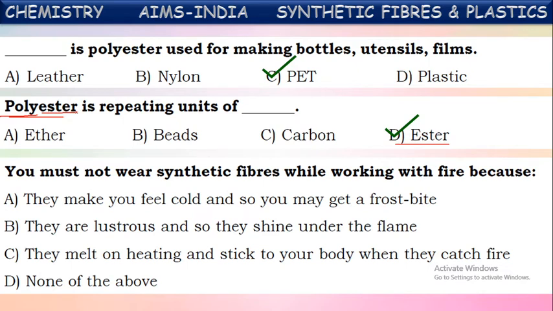That is why we should not wear synthetic fibers when we are playing or working with fire, because they melt on heating and stick to our body when they catch fire. Okay, that's a very important reason. That's why we should not wear synthetic fibers while working with fire. We should wear only natural fibers like cotton, because synthetic fibers melt easily. Okay, next one.